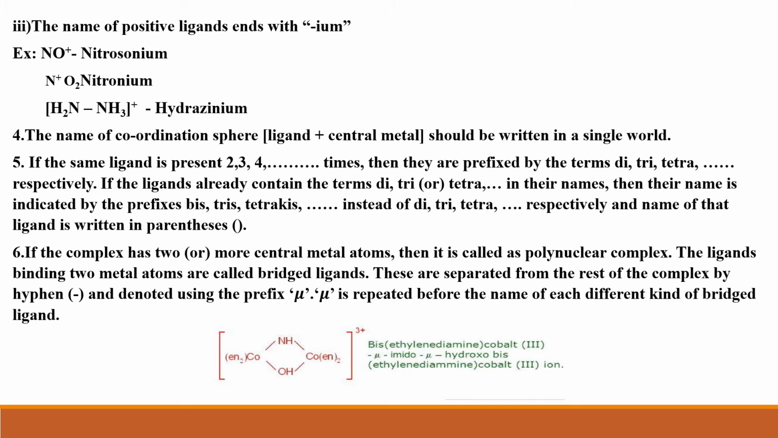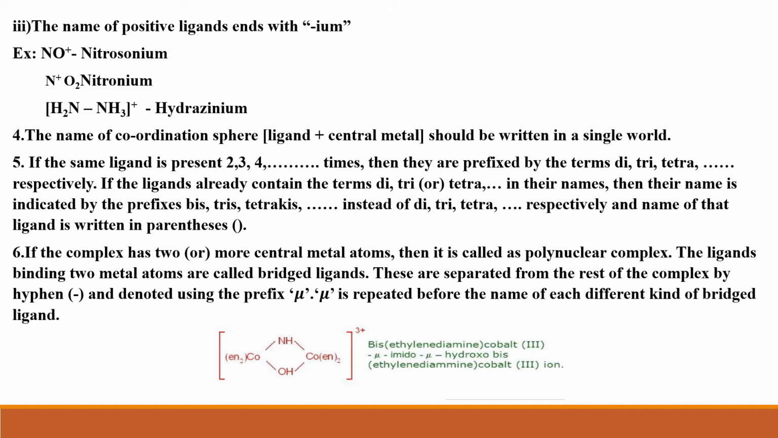Okay, students. First one is NO+, nitrosonium. Second one, NO2+, nitronium. If it is NH2NH3+, it is called hydrazinium. So, in all these three examples, you can find at the end IUM is added. So, this is in the case of positive ligands.